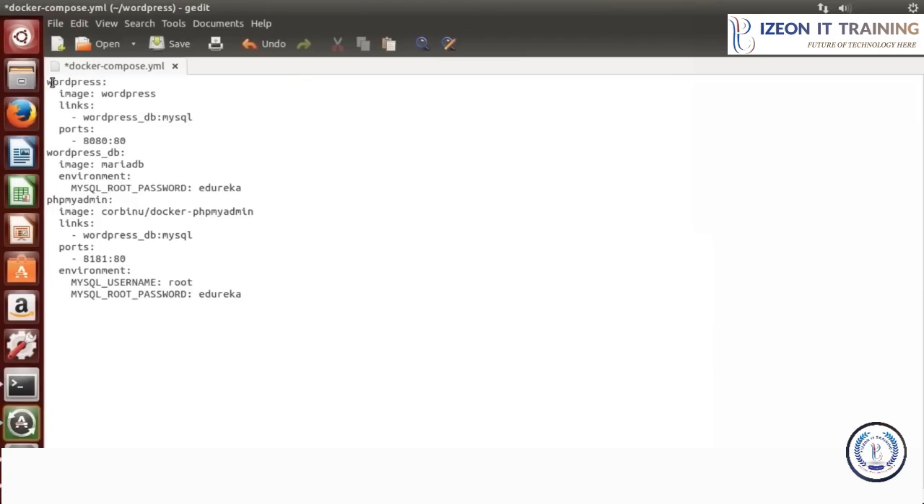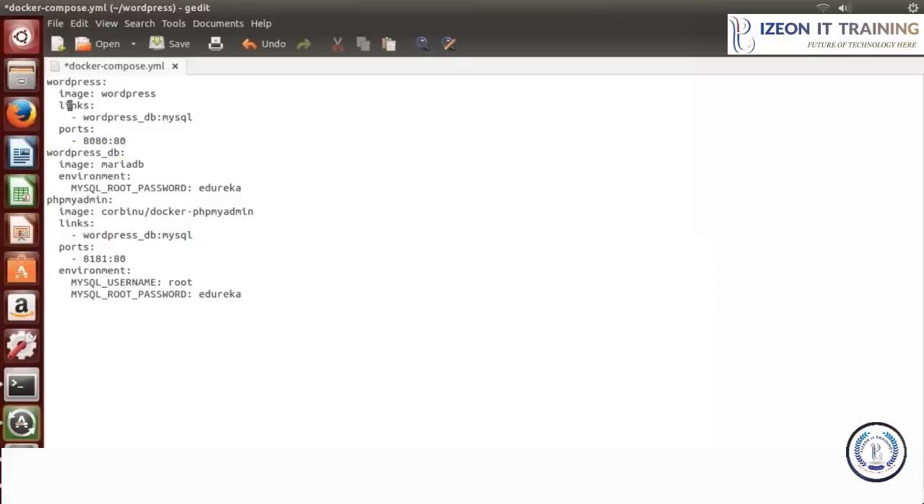So let me tell you what I've done. First, I've defined a container and I've named it as WordPress. It is built from an image WordPress that is present on the Docker Hub. But this WordPress image does not have a database. So for that, I've defined one more container and I've named it as WordPress_DB. It is actually built from the image that is called MariaDB. And I need to link this WordPress_DB with the WordPress container.